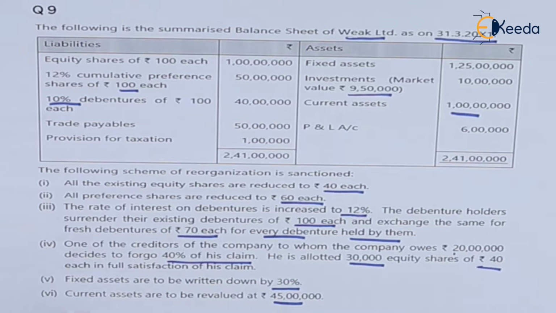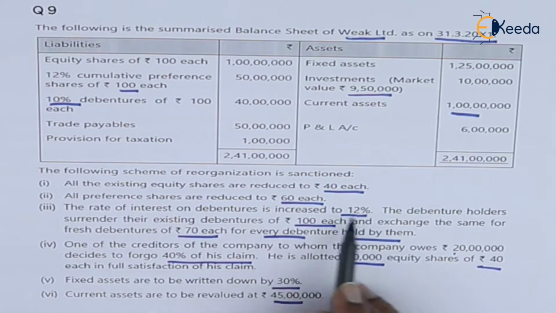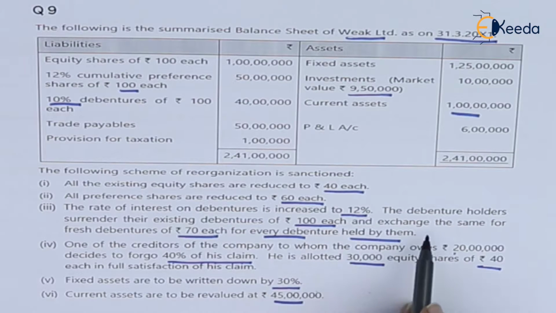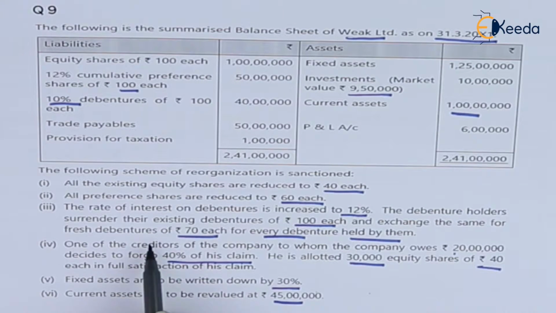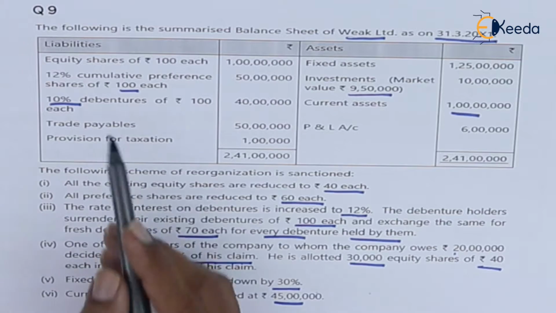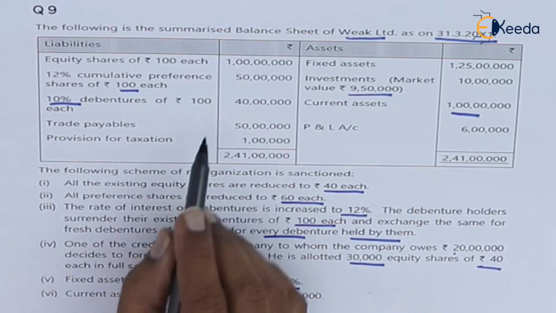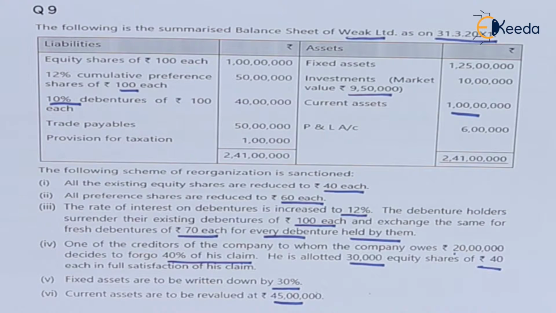Information number 3 says that the rate of interest on debenture is increased to 12%. Debenture holders surrender their existing debentures of 100 each and exchange the same for the fresh debentures of 70 each for every debenture they held. So I can say old account debit to new account, old will be a 10% debit, credit will be for 12%. Importantly, existing debentures of 100 and new debentures of 70. So same like your equity and preferential, this entry also will be done.